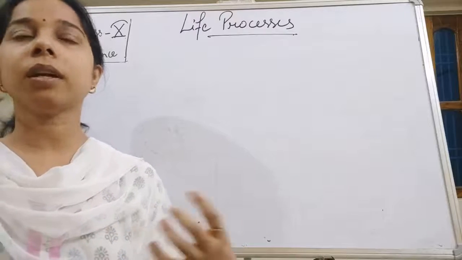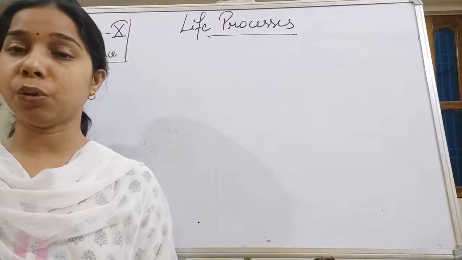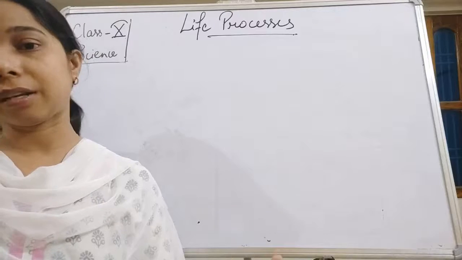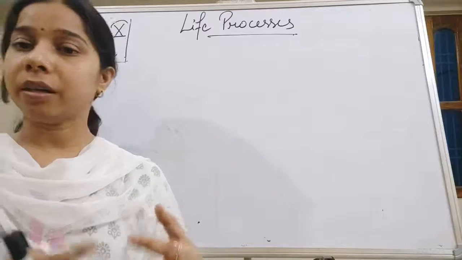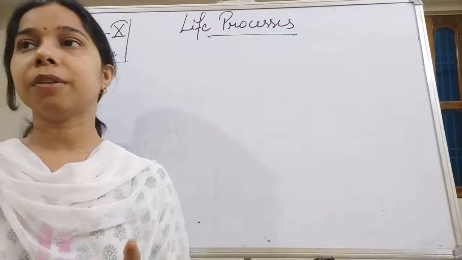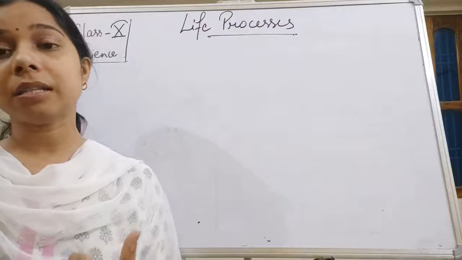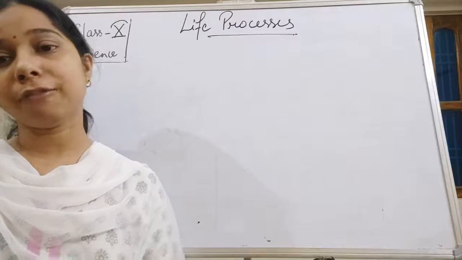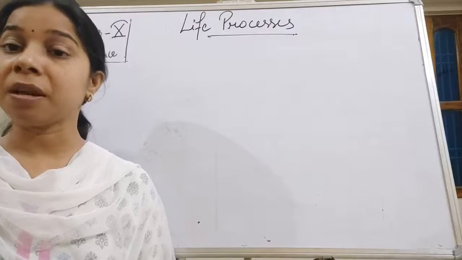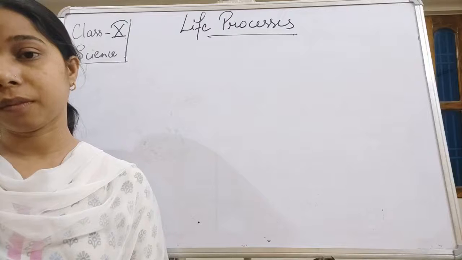And when we were talking about the autotrophic mode of nutrition, students, we have seen that auto means self, and nutrition, that is trophy. So it is the mode in which an organism used to obtain their food by themselves, by its own. It means they used to prepare their food on their own, and that kind of mode of nutrition was called the autotrophic mode of nutrition.